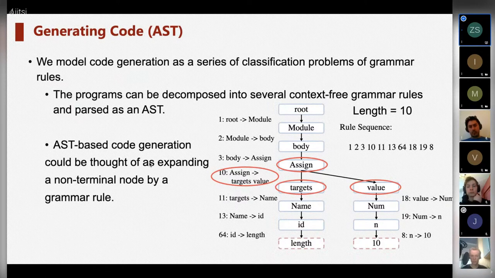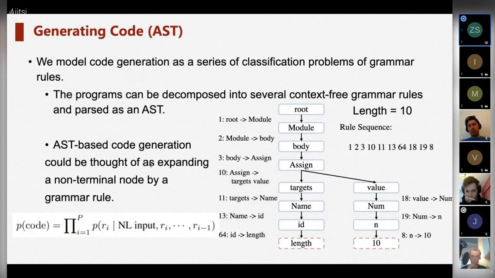We repeat this processing until all leaf nodes are terminal symbols. In particular, for the next non-terminal node to be expanded, we always select the leftmost one. Formally, the probability of the target's AST can be factorized as probabilities of predicting rules.